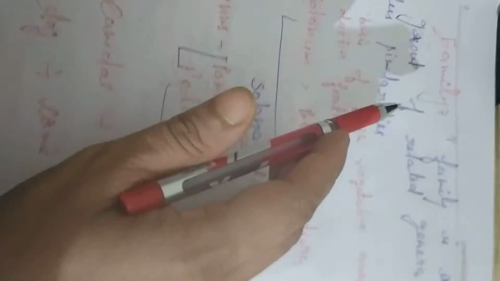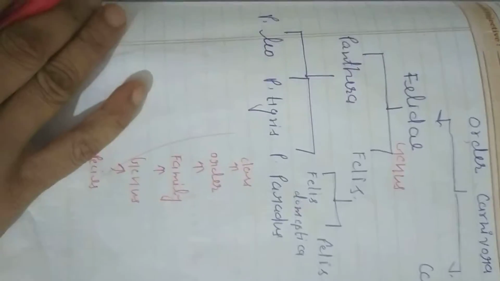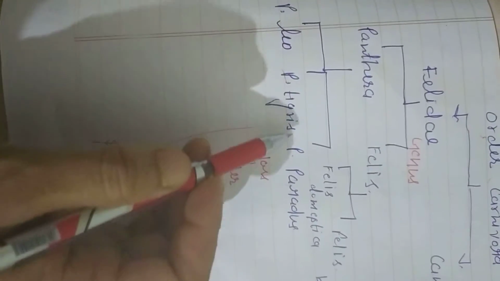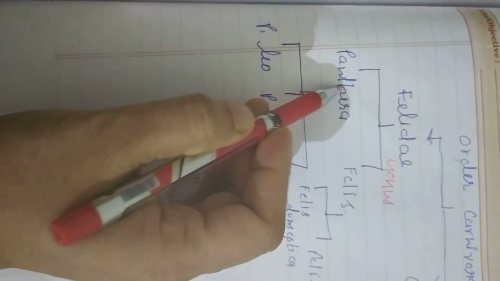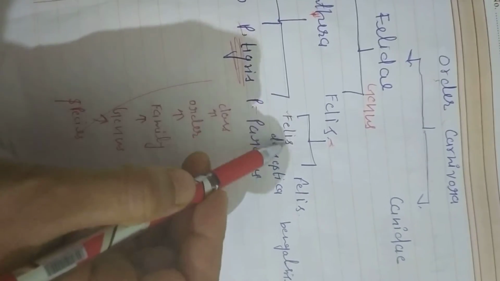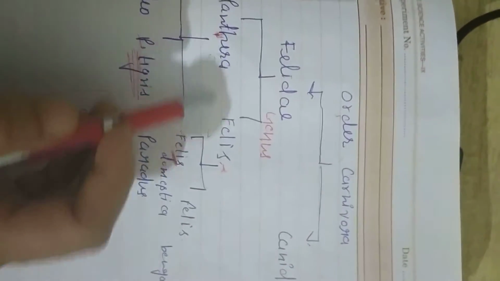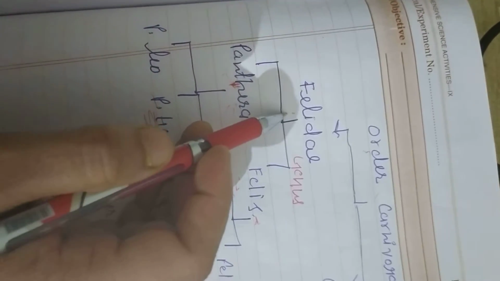After the family, the order comes. Order means the next rank after the family. Let's take a quick recap. Panthera leo, Panthera tigris, Panthera pardus are three different species. They are put in the same genus Panthera. Similarly, Felis domestica means cat, common name. These two are different genera. Panthera and Felis are put in the same family, which is Felidae.